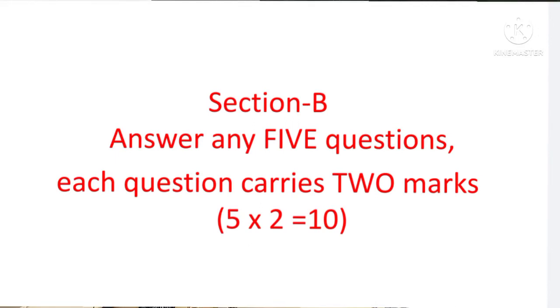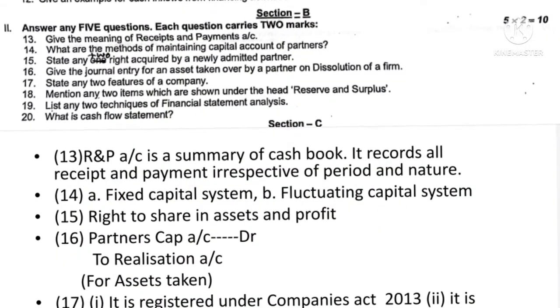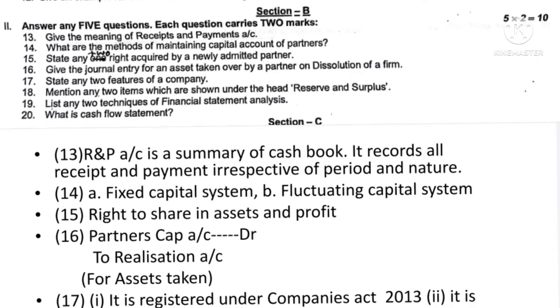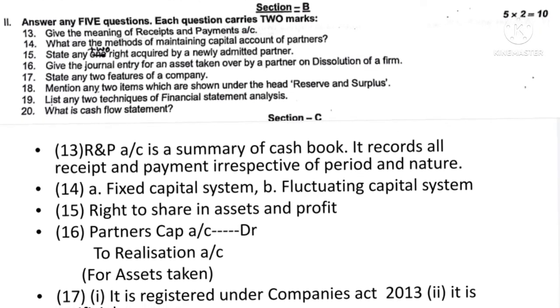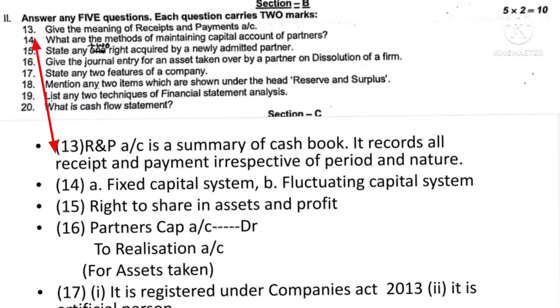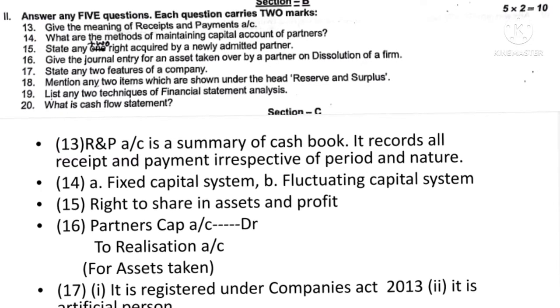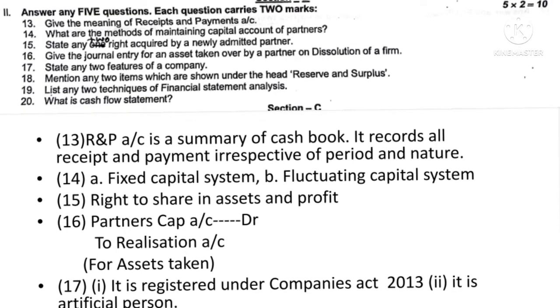Now we shall come to section B, where 8 questions are asked. Out of 8 you have to answer 5. Each question carries 2 marks. Question number 13, give the meaning of receipt and payment account. Receipt and payment account is the summary of the cash book. It records all the receipts and payments irrespective of period and nature of the transaction.